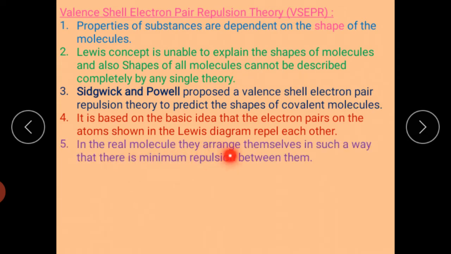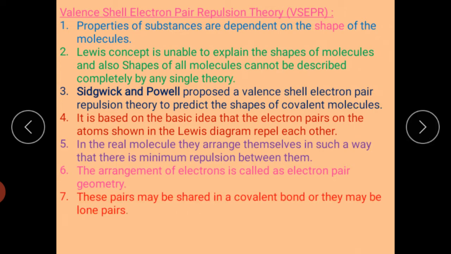In a real molecule, they arrange themselves in such a way that there is a minimum repulsion between them. The arrangement of the electrons is called the electron pair geometry. This arrangement is made because there is minimum repulsion between the electron pairs. This pair may be shared in a covalent bond or may be a lone pair.